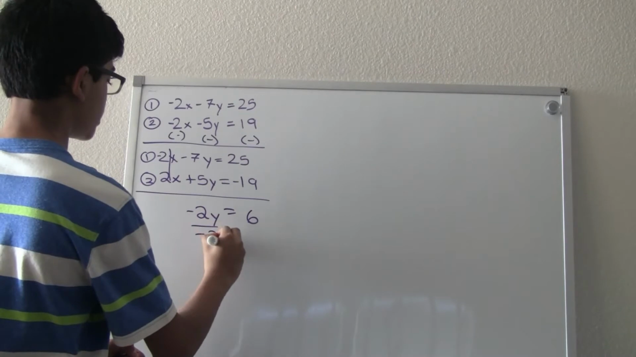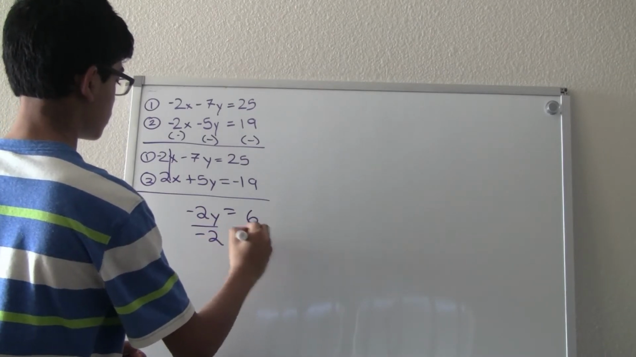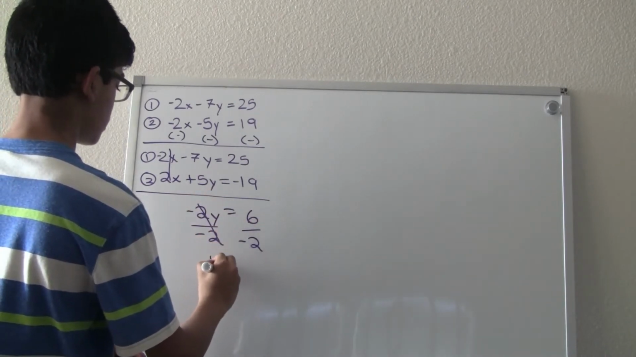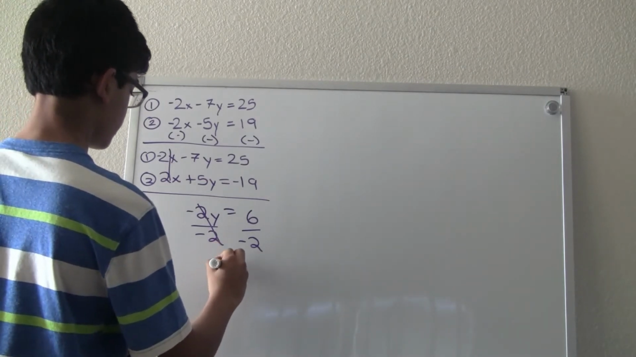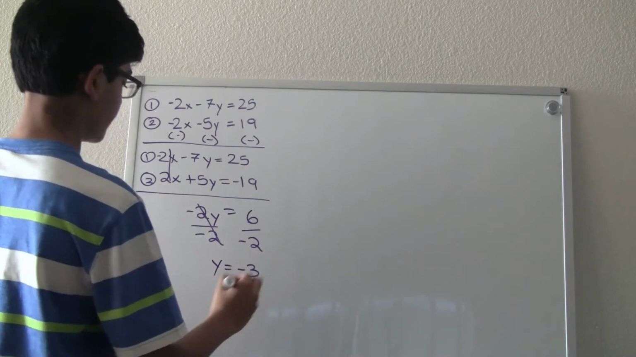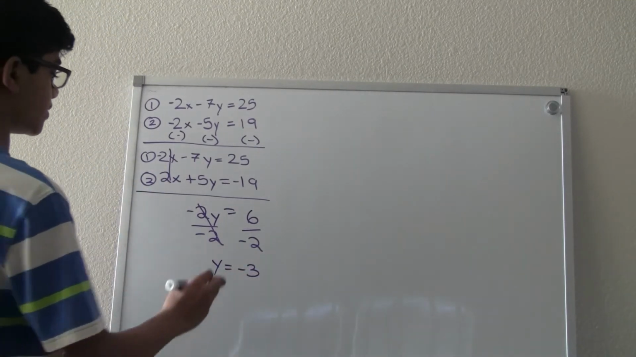We would divide by negative 2 on both sides. And y would equal negative 3, because 6 divided by negative 2 is negative 3.